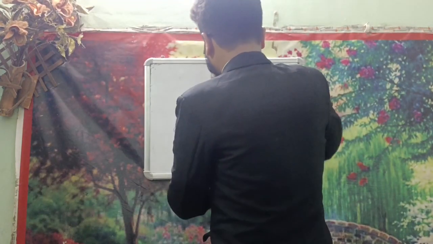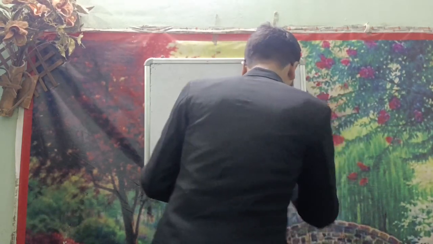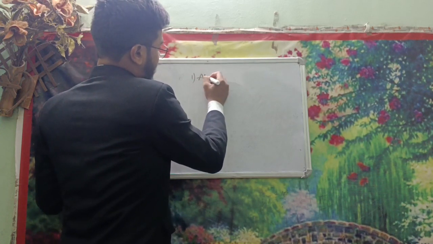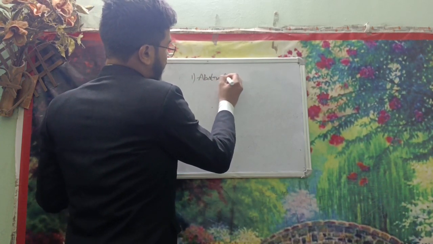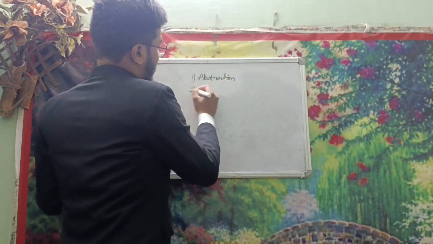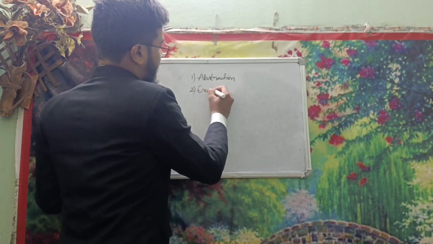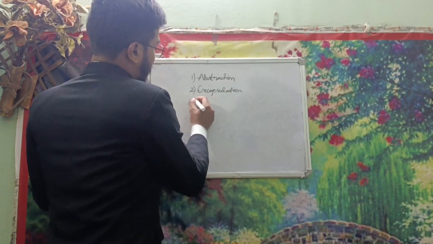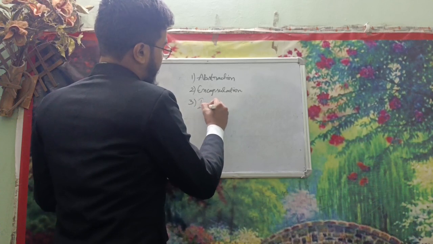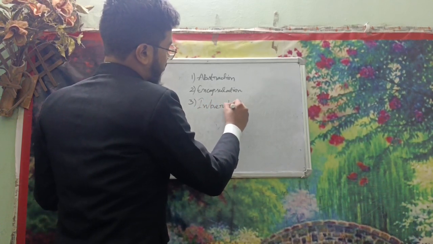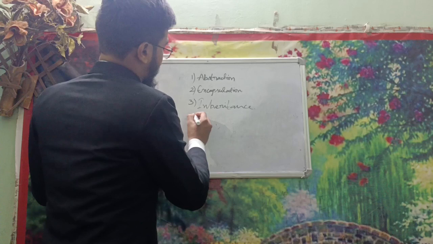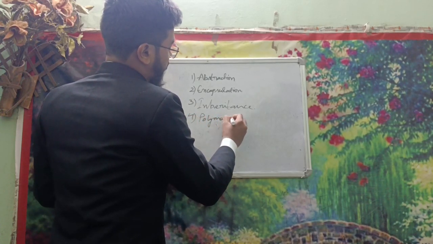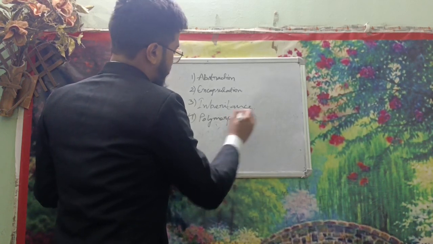The first one is abstraction, then we have encapsulation, then inheritance, then polymorphism, and last modularity.